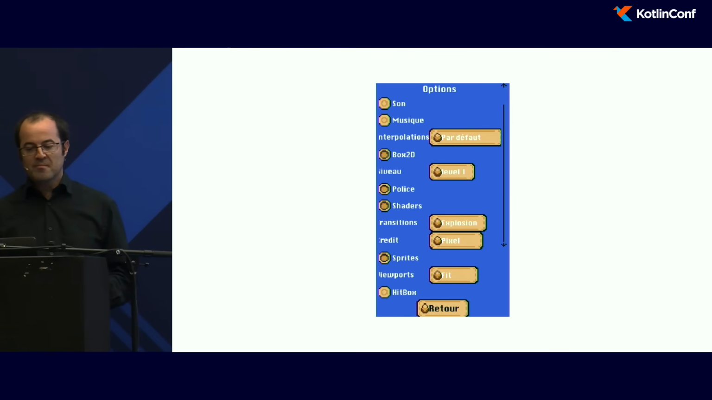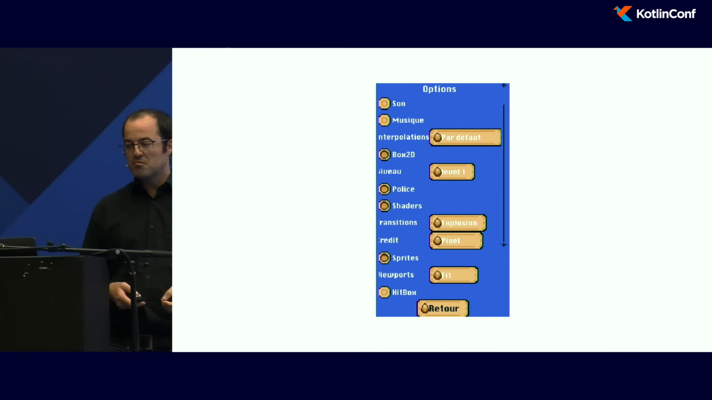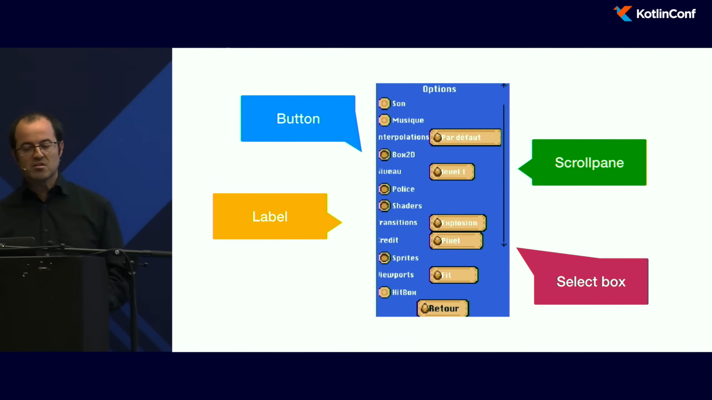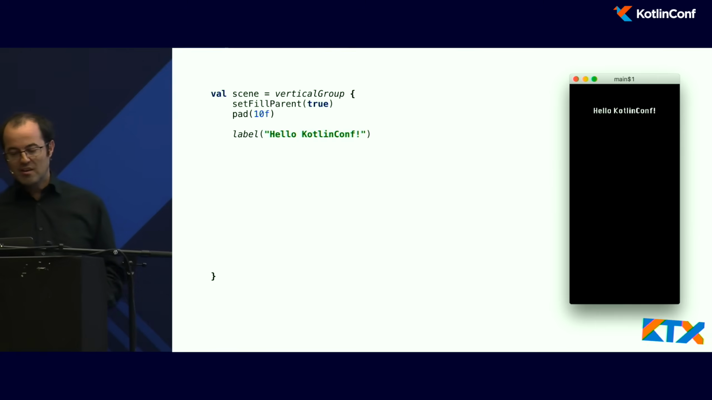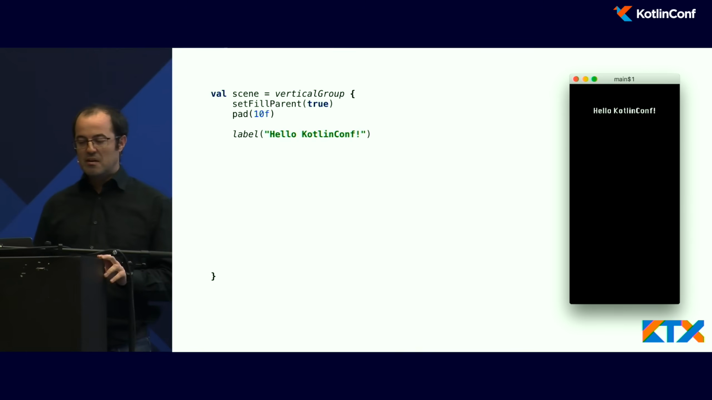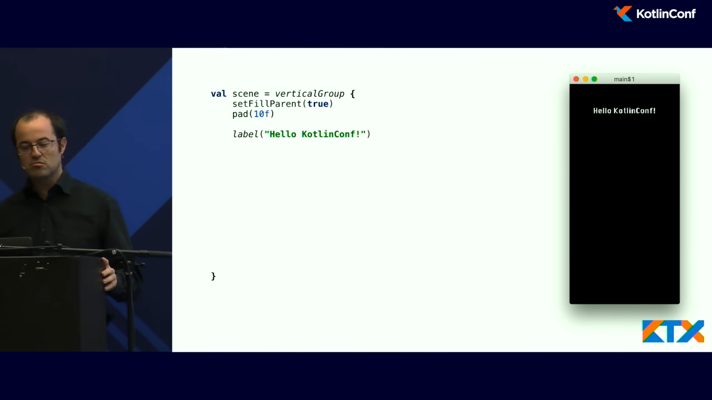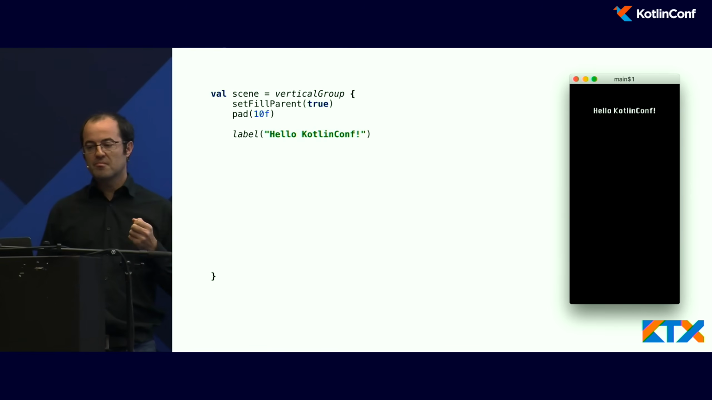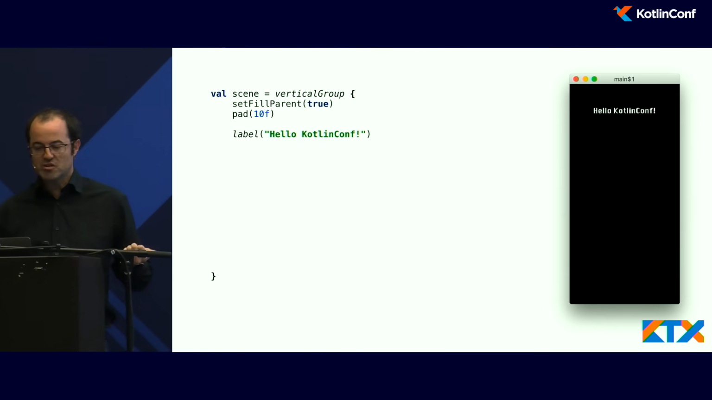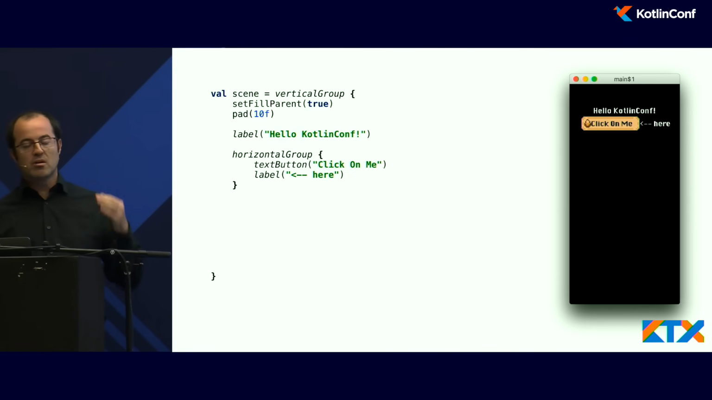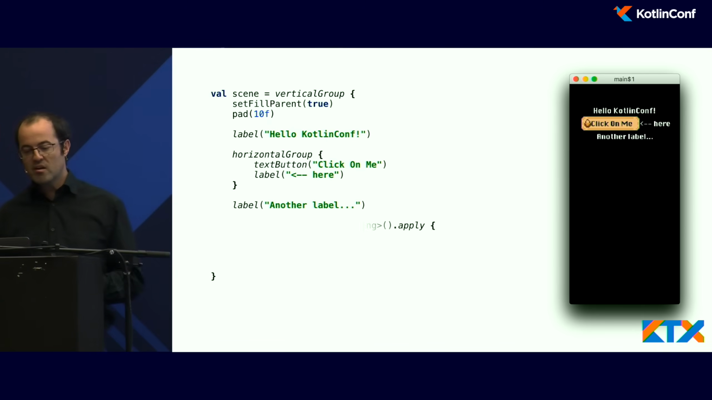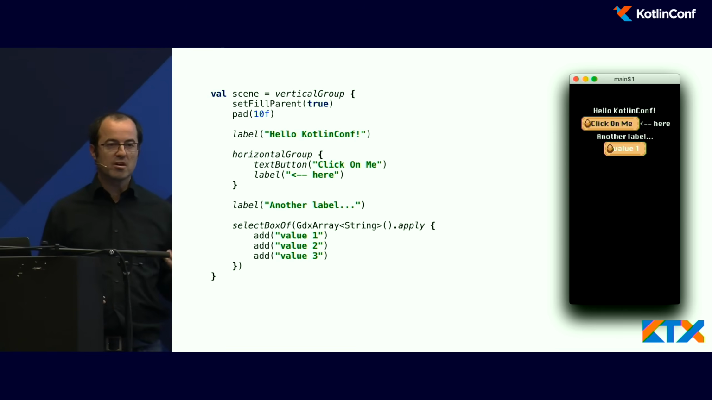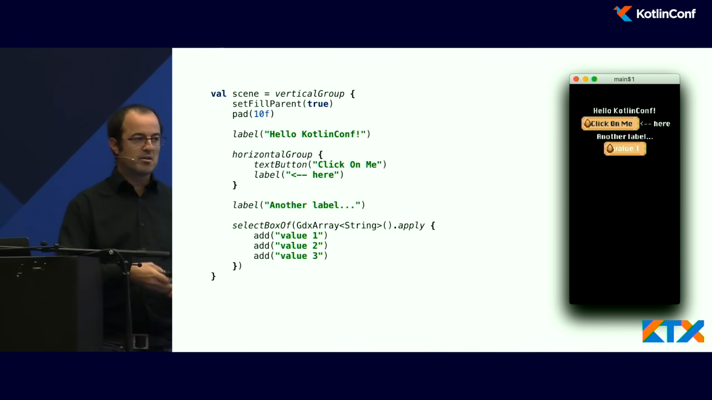So in my game, I got an option screen with a lot of widgets. I got buttons, a scroll pane, a label, and some select boxes. With KTX, there is a nice DSL to say, okay, I want my option screen to have here just a label. I can create a horizontal group, just put a text button in it with a label, another label, and so on. And just by reading the code, thanks to the DSL, it's quite easy to know what your screen will look like with all of the widgets.